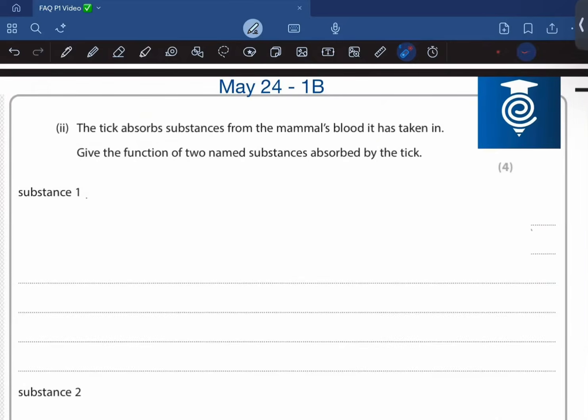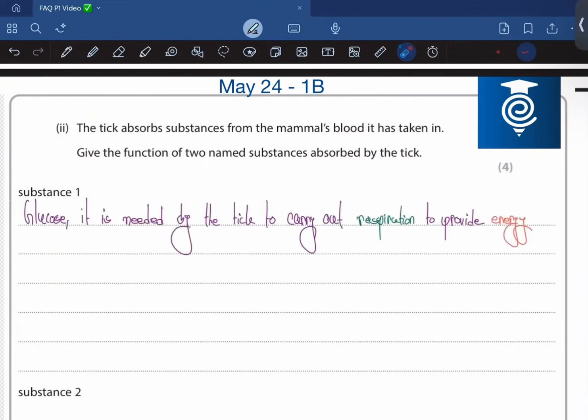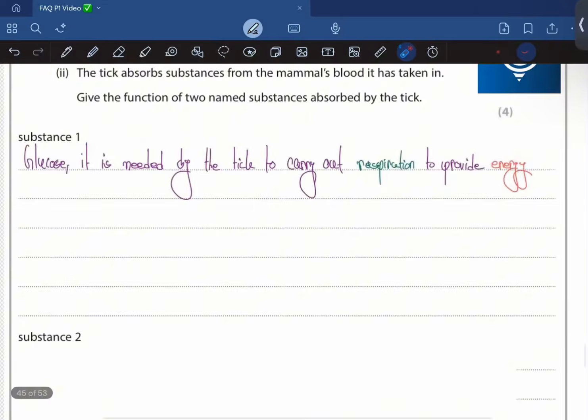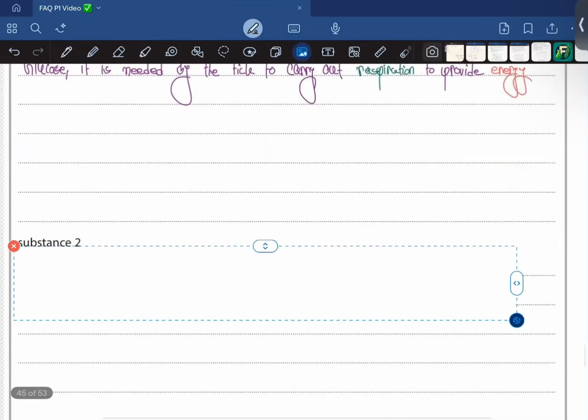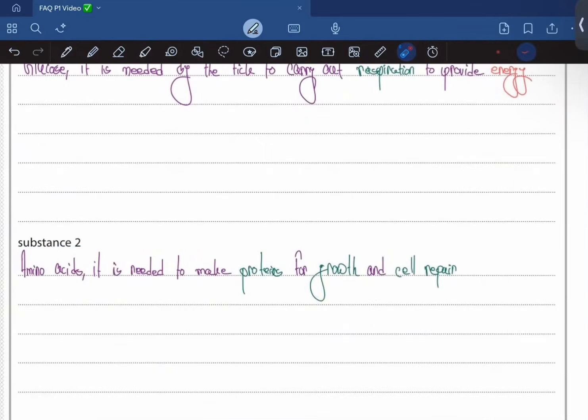The tick absorbs substances from the mammal's blood it has taken in. Give two functions of the named substance absorbed by the tick. Okay, so a tick is a kind of parasite that resides on the hair of the animal, and it basically feeds on the blood, right? So the tick could absorb glucose or carbohydrate for respiration to provide energy, and also amino acids to make proteins and help cells for growth and repair. Moving on.